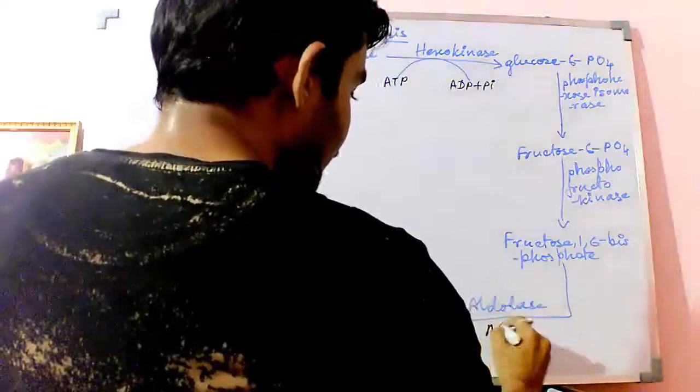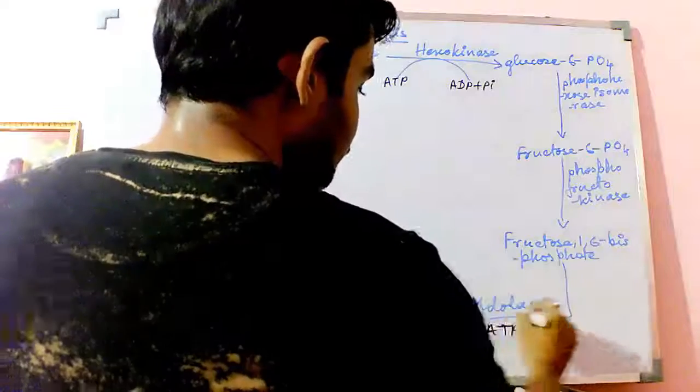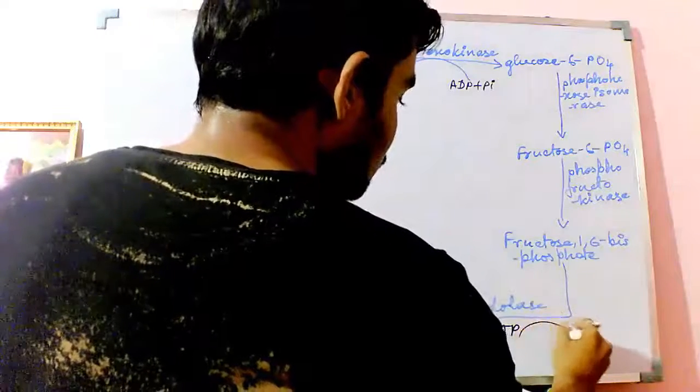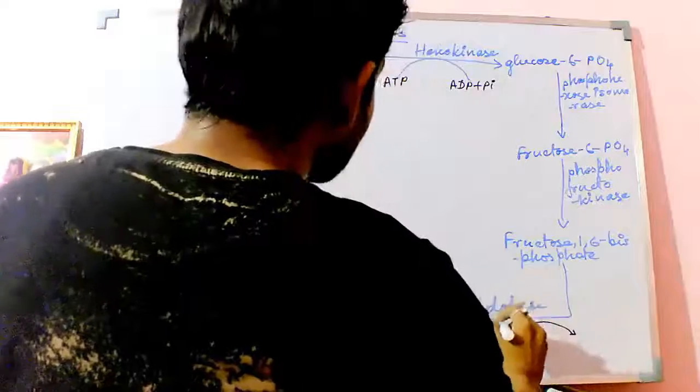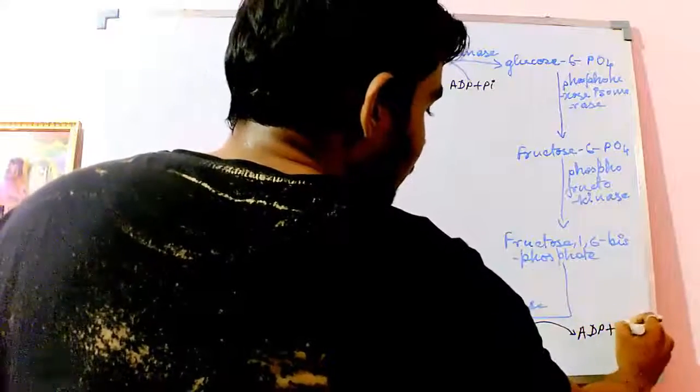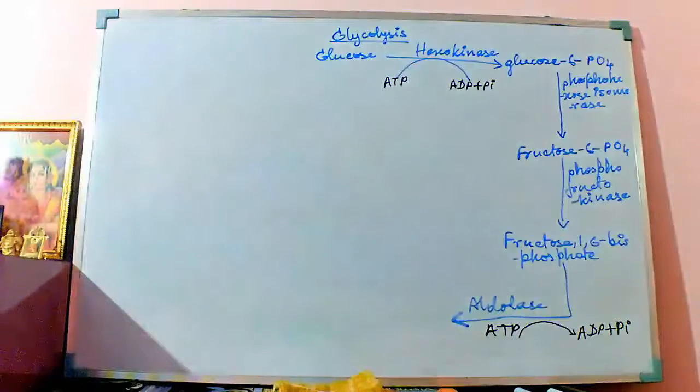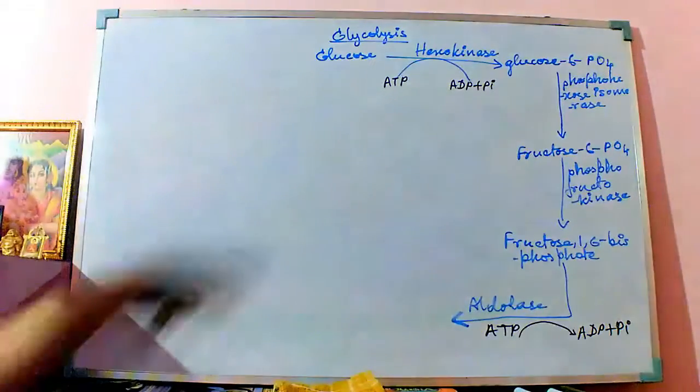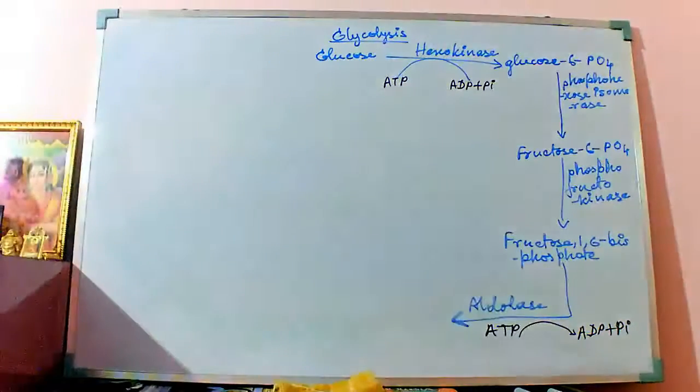Here also another conversion happens, that is ATP to ADP plus Pi. Okay, because these two steps take in energy, they are actively occurring within the cytoplasm.